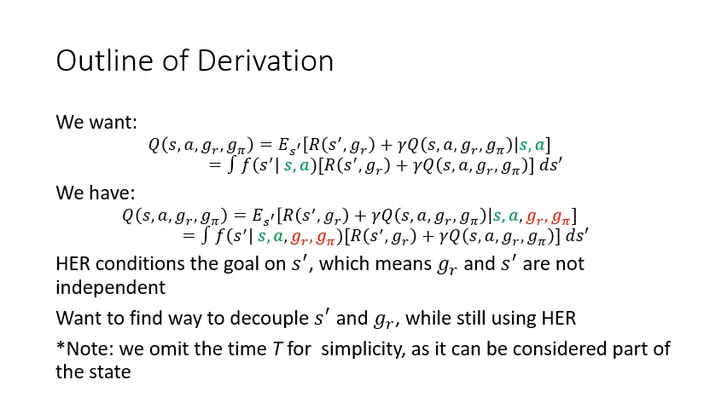Our derivation is as follows. We can represent the Q function as an expected value of the current reward plus the next value, conditioned on the current state and the current action. However, we run into a problem here when using HER. As we mentioned previously, the reward goal in HER is sampled from the future distribution of states. This means that the next state, S prime, and the reward goal, GR, are not independent, which changes the expected value. We need to find a way to decouple S prime and GR while still using HER.